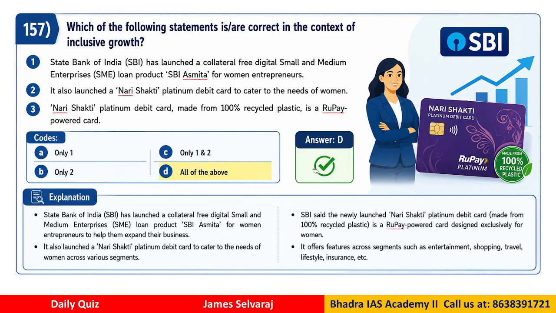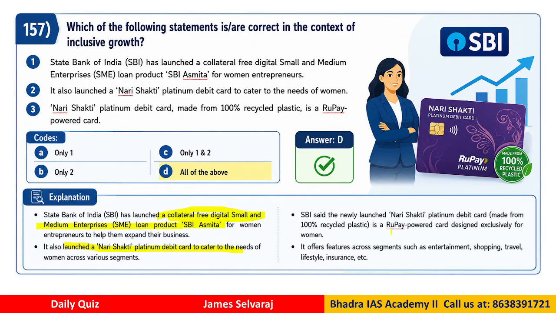So if you look at the answer is D. That means what? All the statements are correct. So explanation also we have given here below. If you see the explanation, State Bank launched this collateral free, that means they don't have to pay any mortgage, like a small and medium enterprises loan product called SBI Asmita. Clear? It also launched Nari Shakti Platinum debit card to cater to the needs of women.